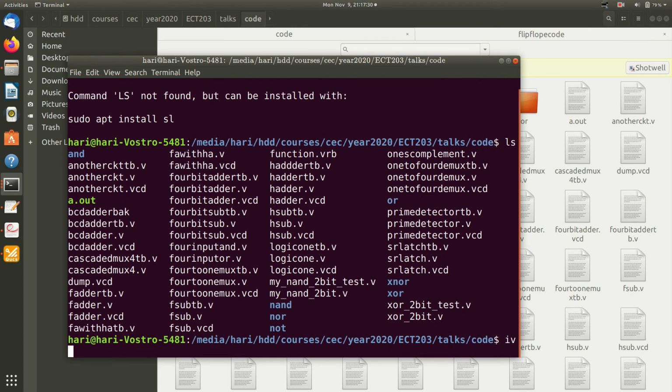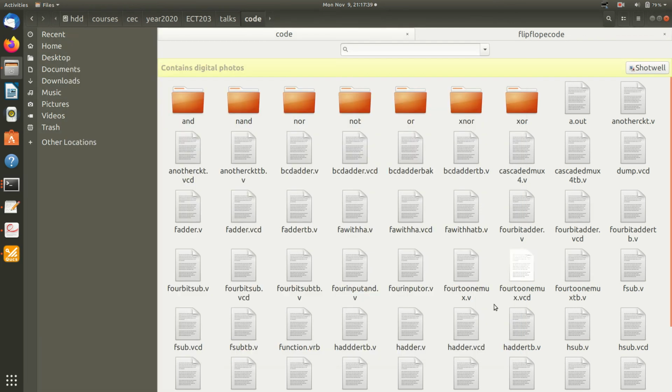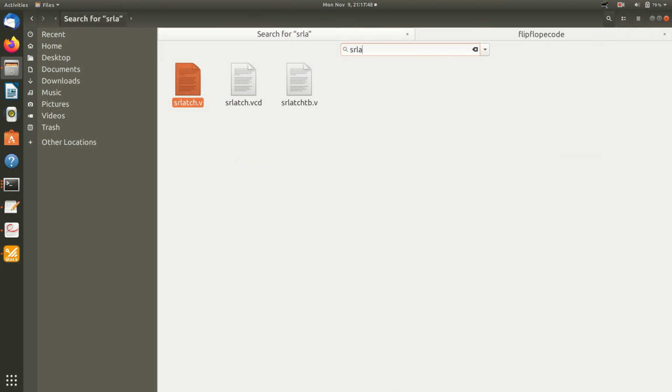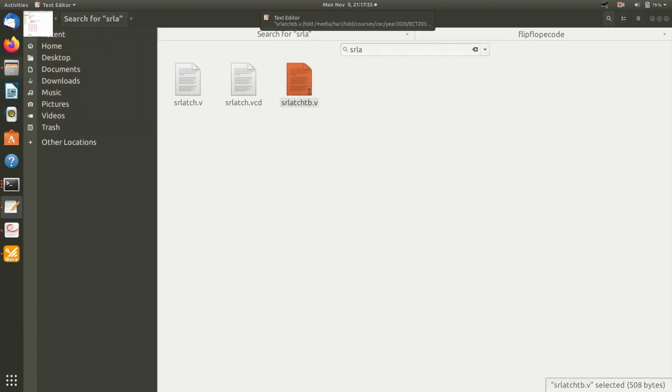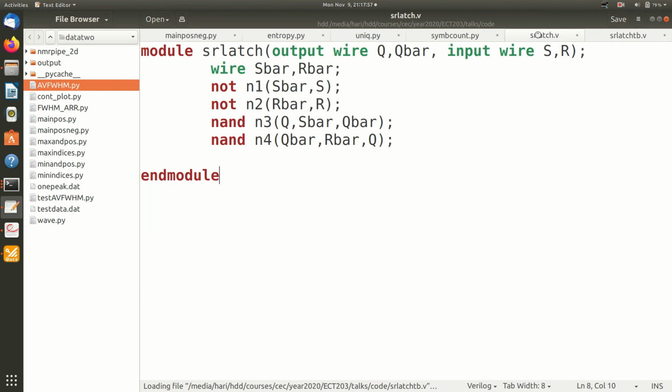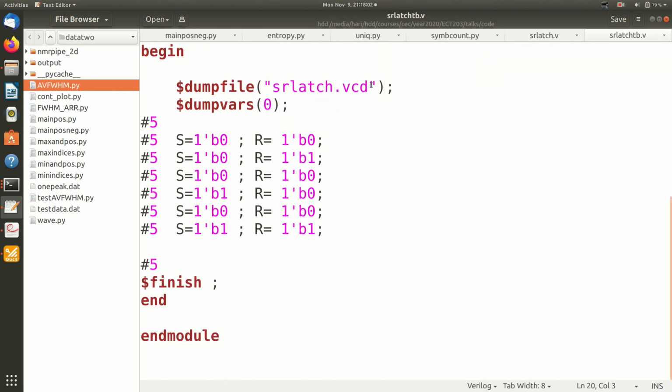I can say iverilog. You can see these codes. Now I have this SR latch. This is my module, and I have written a test bench here, SR latch TB.